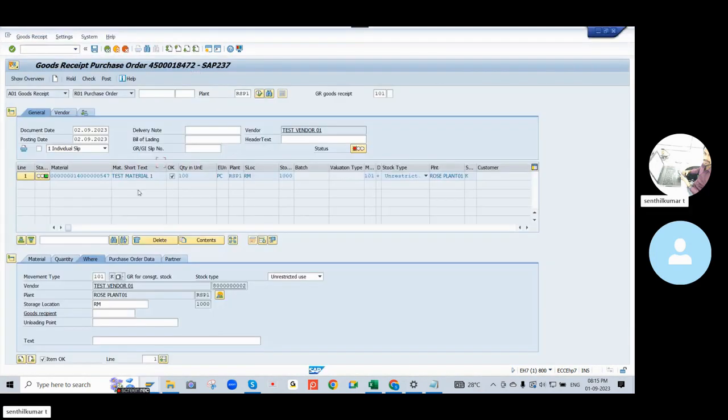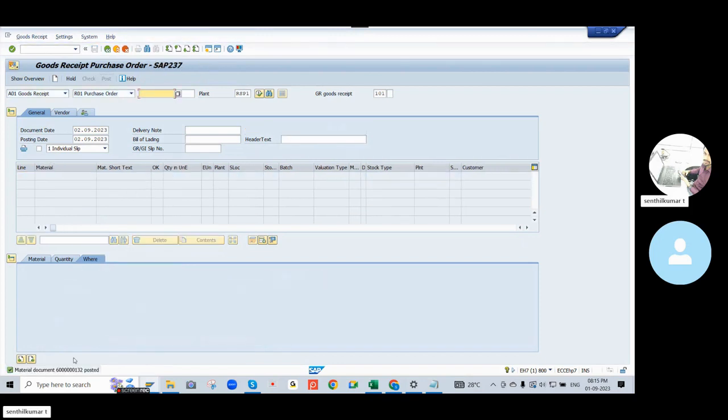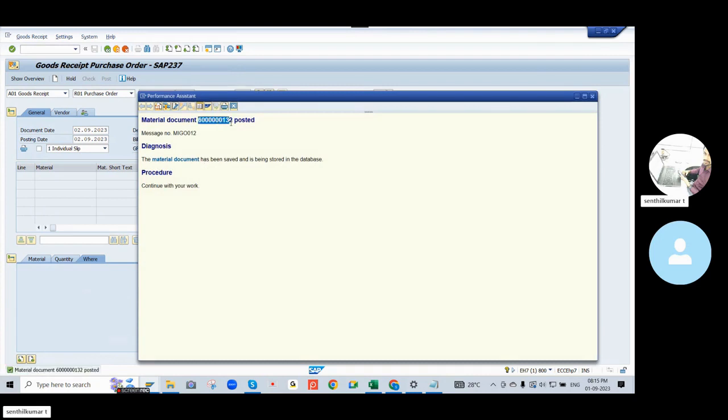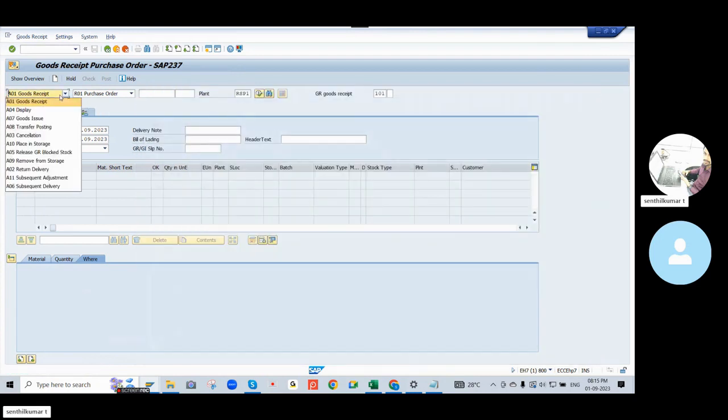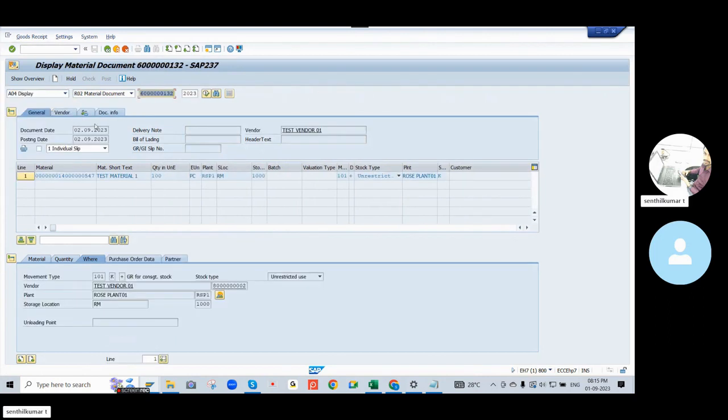Now we go to the MIGO screen again. Okay, I'll post the GRN. Now I posted the GRN. After this GRN, they will not pay the vendor.